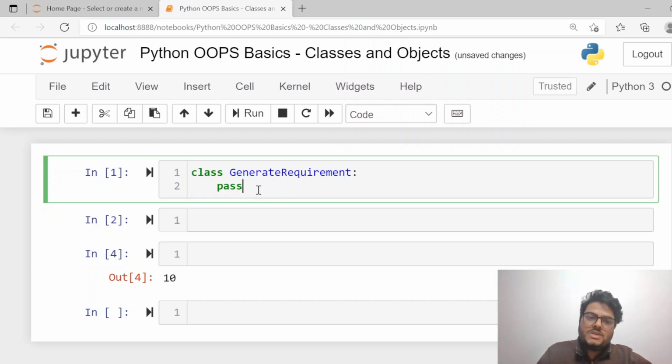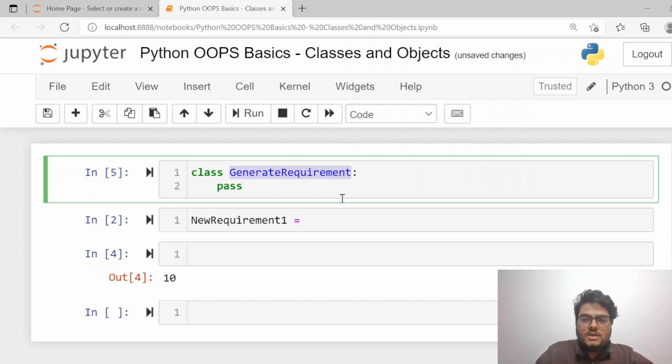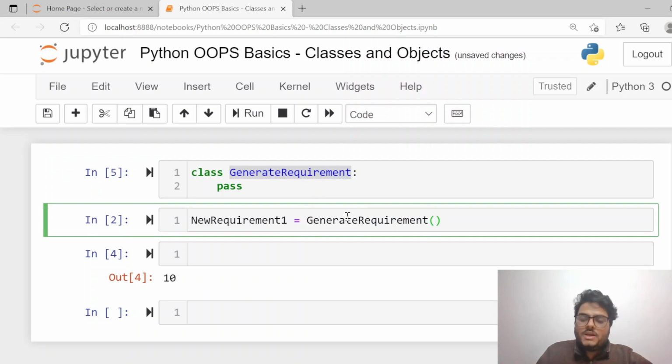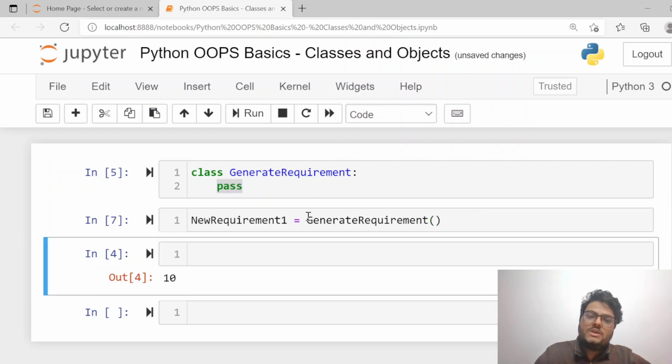So this is the simplest class possible. From this class, to create an object, you write new_requirement_1 is equal to, and you say I want to create an object of this class. So this new_requirement_1 is an object of this class. You can think of it as one object of this class, for example data science skill, 10 years experience, 20 lakhs per annum package. But here we are not doing anything inside the class, so just to show you I wrote it here.